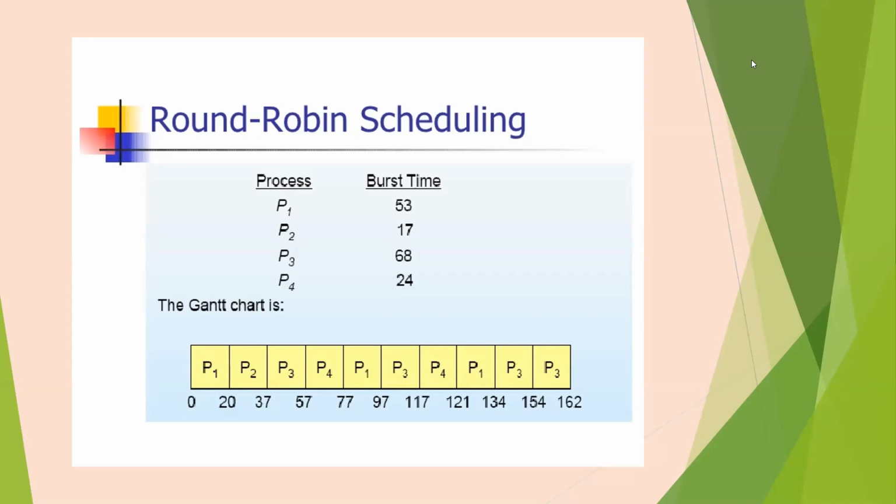Yes, ma'am. Fast, explain fast. It is not a big deal. The FCFS algorithm is one of the easiest scheduling algorithms.